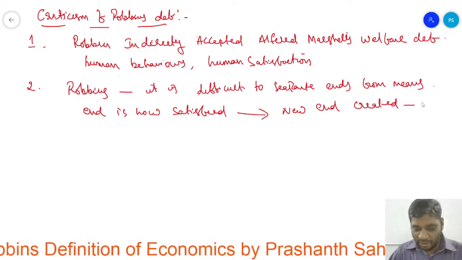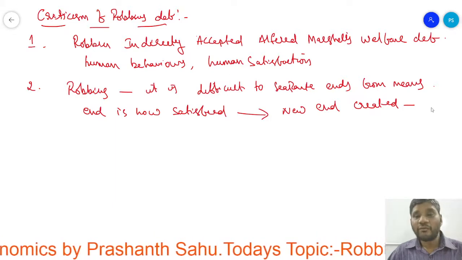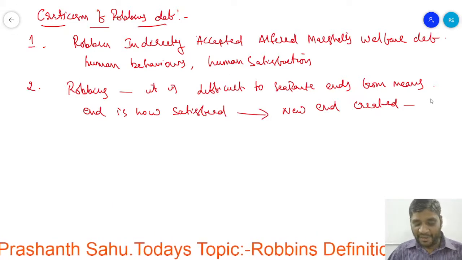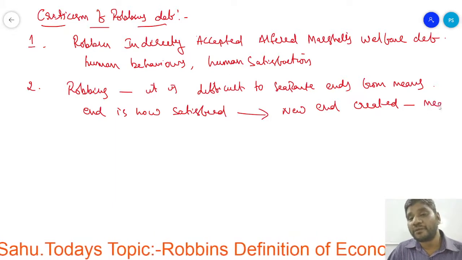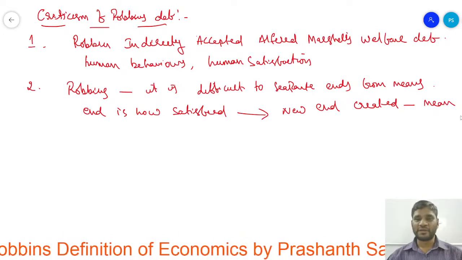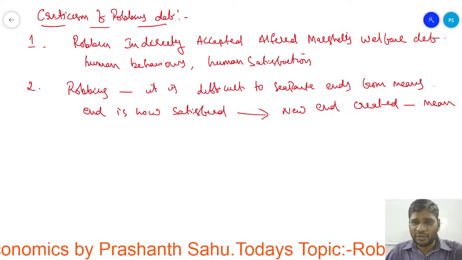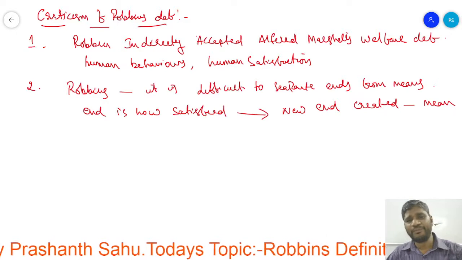And for that, what do we require? We require a new means. Means is nothing but resources. So it is difficult to separate end from means.